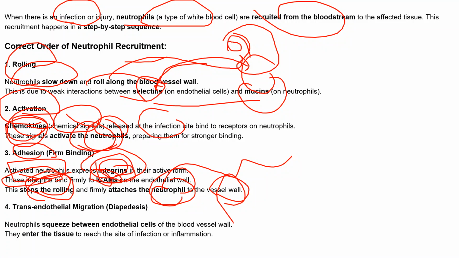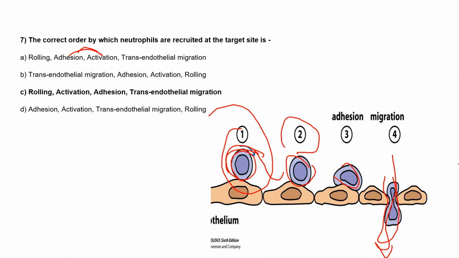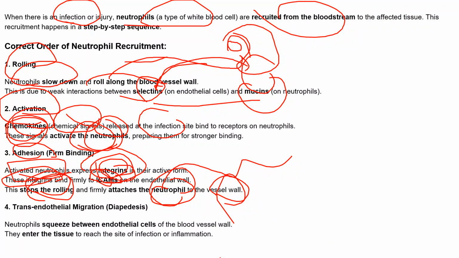And the last step is transendothelial migration, also called diapedesis, in which the neutrophil, here we can see, squeezes itself and moves outside the blood vessel, right? So here the neutrophils squeeze between the endothelial cells.